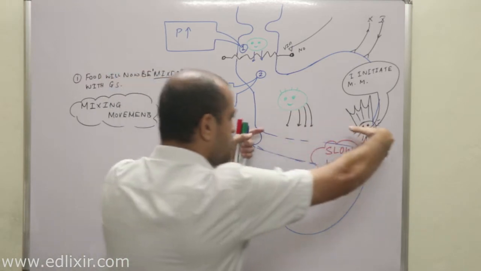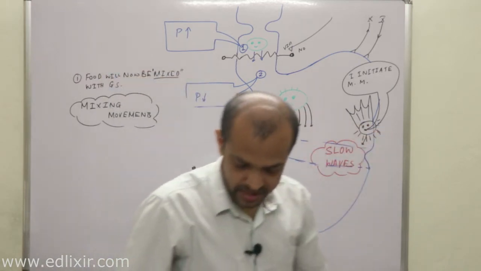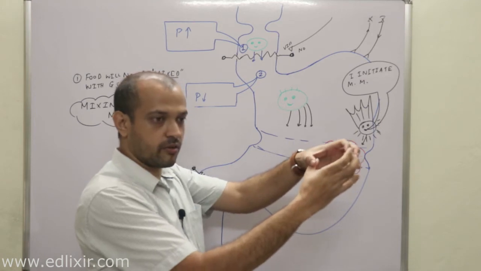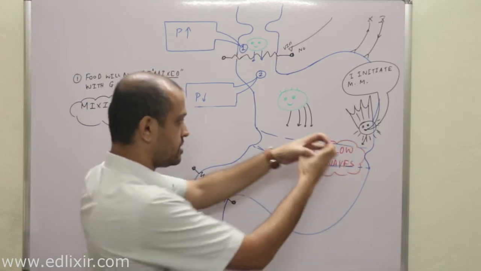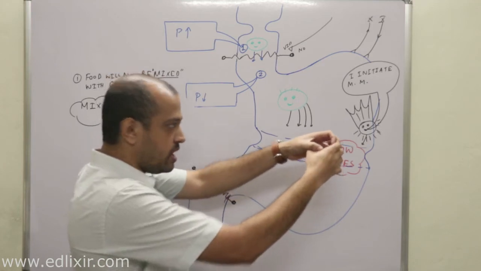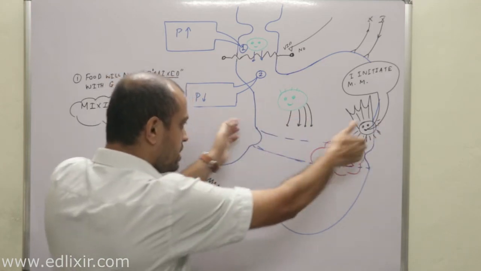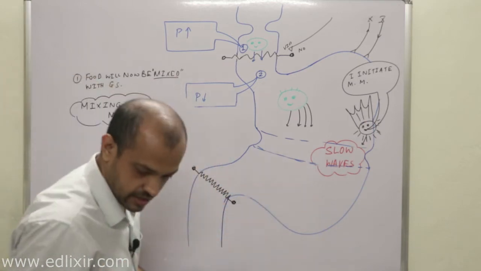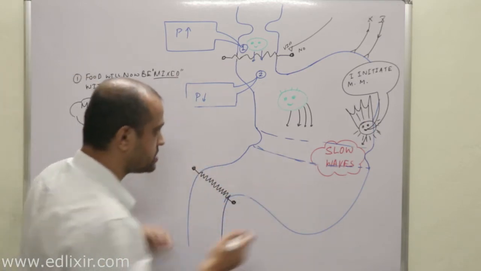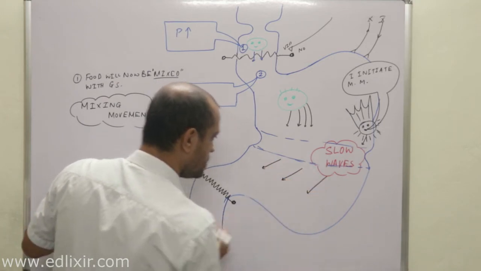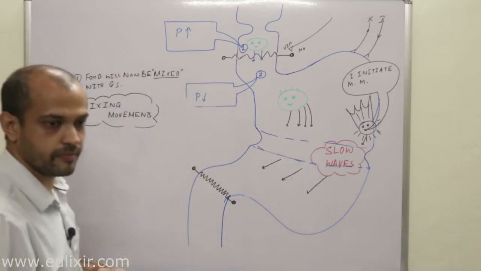Suppose this is the stomach, and a contractile ring will appear in the middle part of the body. Now this ring will travel towards this area. Clear?